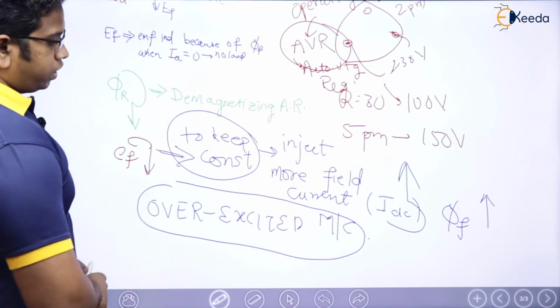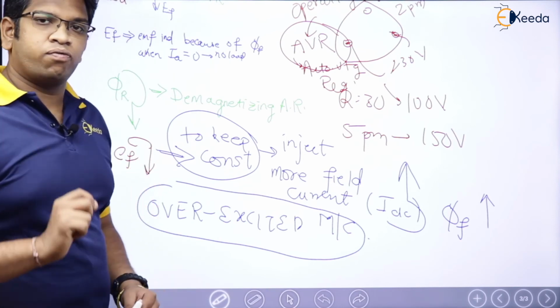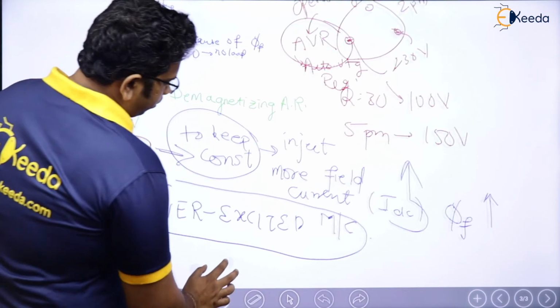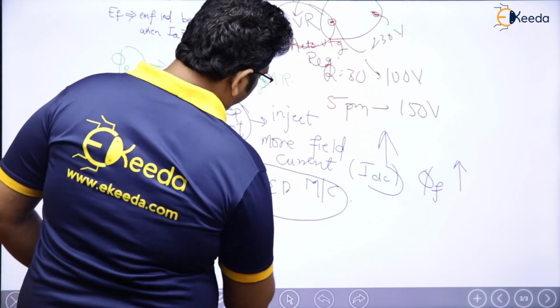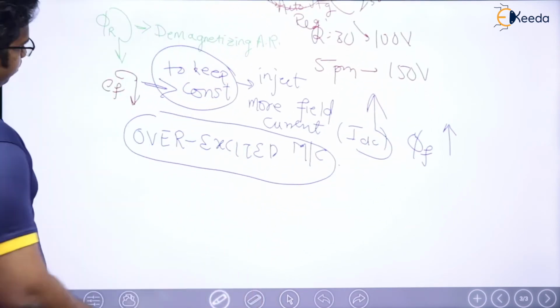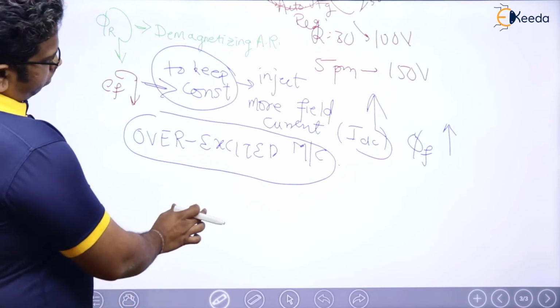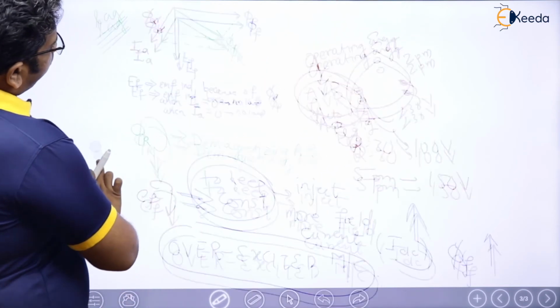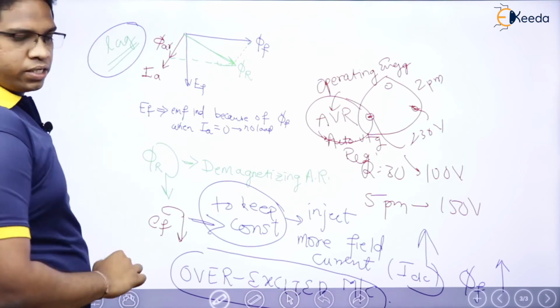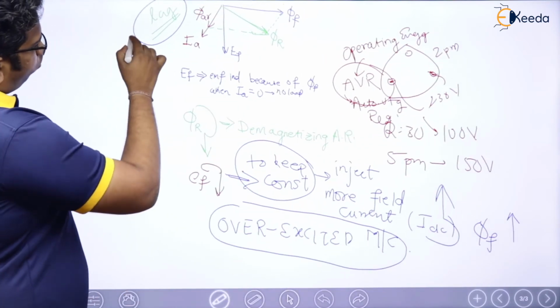Moral of the story. Now let us think from the point of view of reactive power. What will happen to reactive power? We have discussed that whatever we are discussing right now is for lagging load, right? Lagging load only. So lagging load means what load? Inductive load.